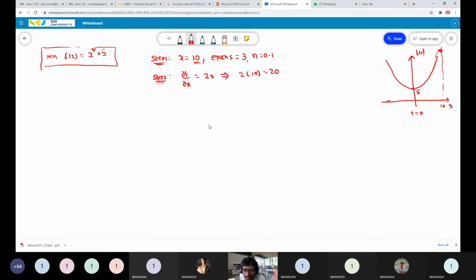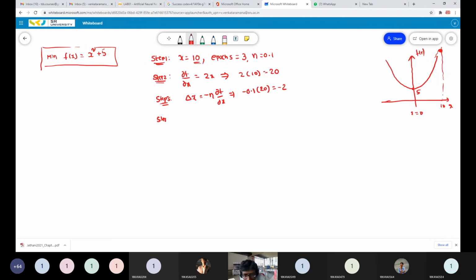Okay. Fine. What is the next step? Step 3? Find the changing variable value. Good. So we have to find the change in the variable, delta x, that's equal to minus eta dou f by dou x. That's equal to minus eta 0.1 times the dou f by dou x value 20. So this value is equal to minus 2.